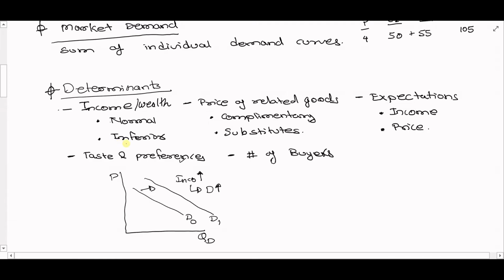However, for inferior goods, that's not the case, right? So if you consider any good to be inferior, when you have more money, you would buy less of those goods which are inferior.